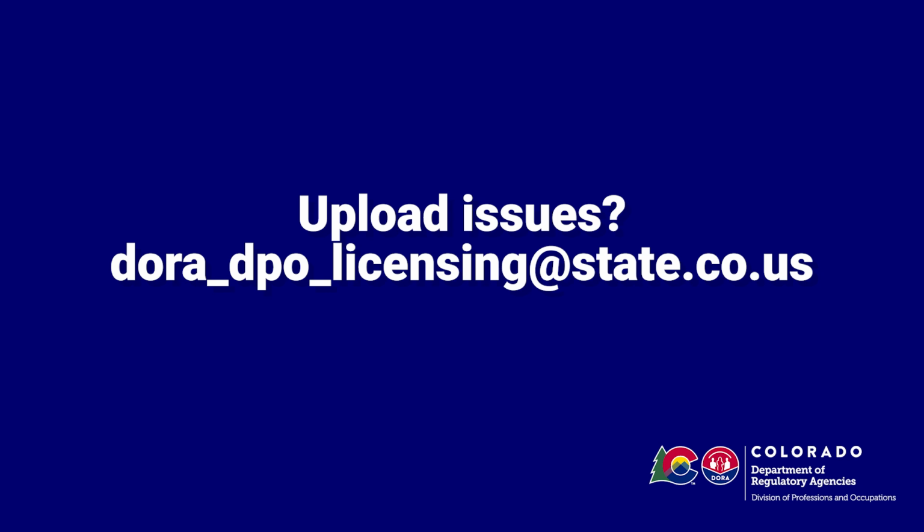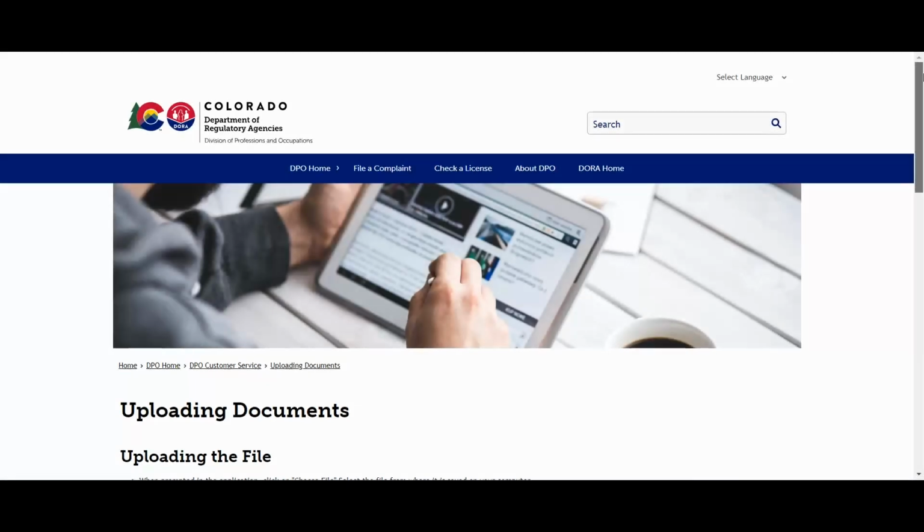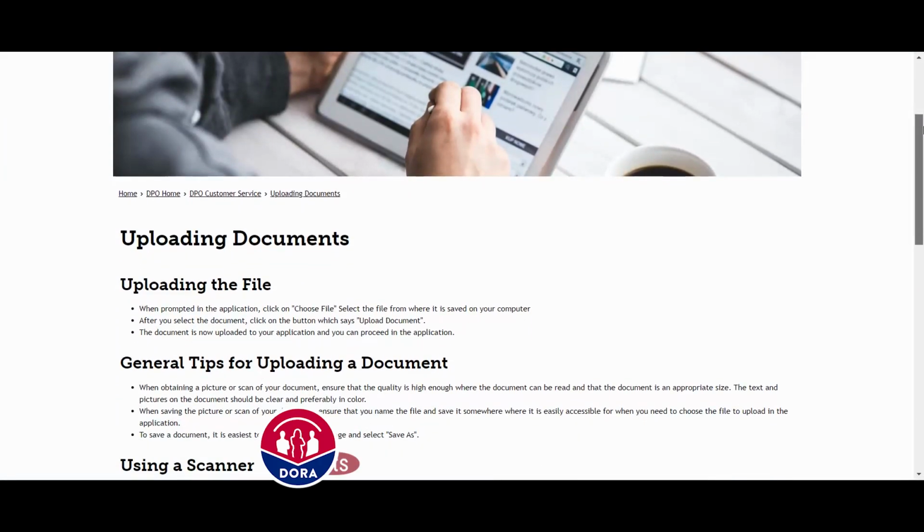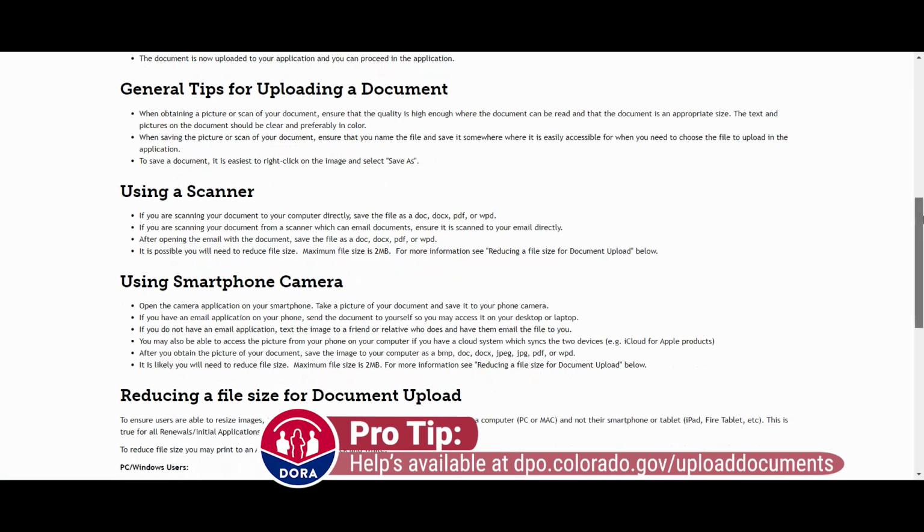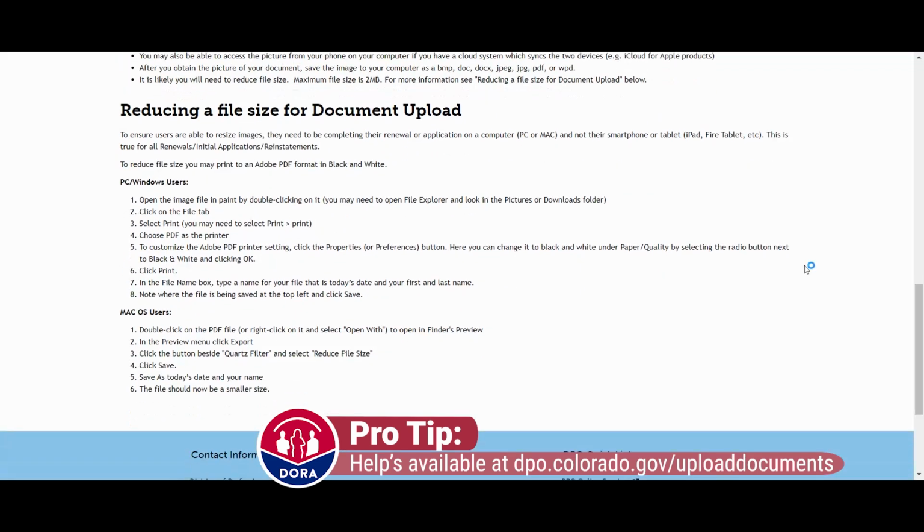It will attach to your licensing application. You may also attempt to reduce the size of your uploaded file, depending on format. Please check dpo.colorado.gov/upload-documents for instructions.